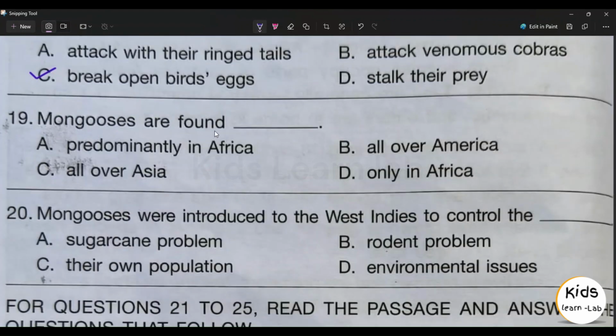19th question. Mongooses are found dash. Option A, predominantly in Africa. Option B, all over America. Option C, all over Asia. Option D, only in Africa. Option A, predominantly in Africa, is the right answer.